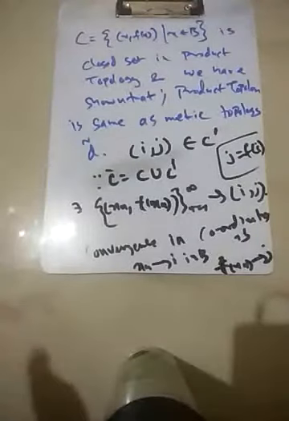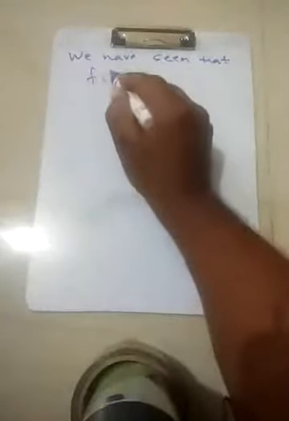the closed graph theorem, one part of the closed graph theorem, and we'll show the reverse part also. We have seen that if f is a map from B to B dash, continuous, B and B dash Banach, then graph of f is closed.